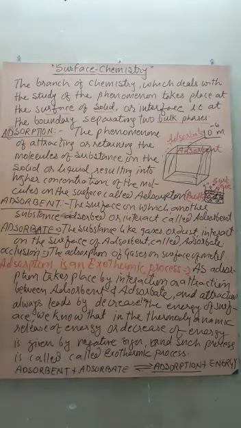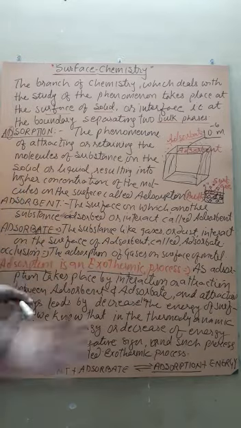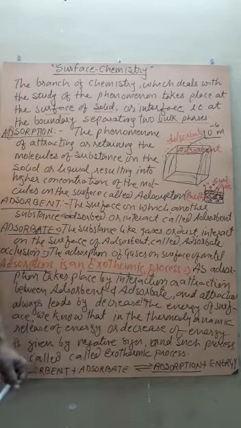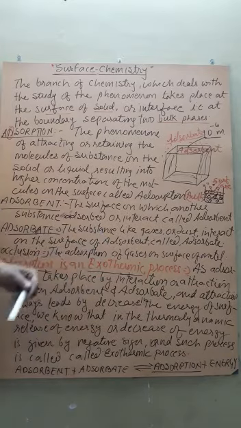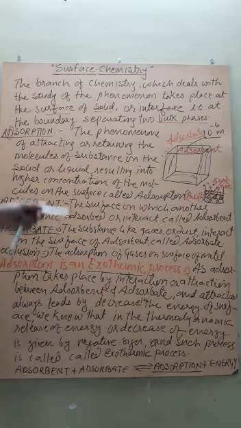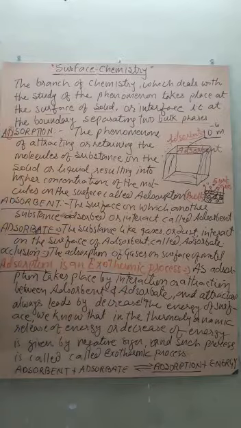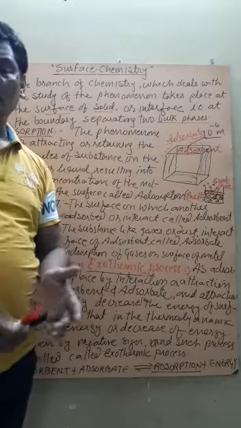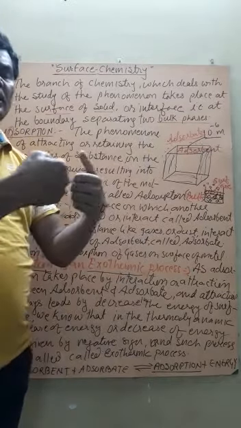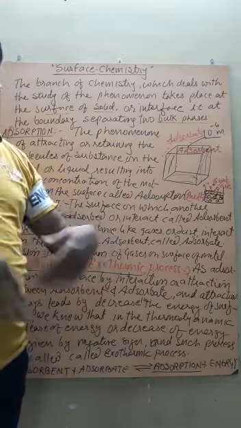Getting it? Student, one very important thing is that adsorption is an exothermic process. Here we are dealing with the chemistry of the process, not in a simple way. It is exothermic in nature. Now why exothermic? It is because whenever two substances interact or attract each other, the attraction always leads to a decrease in energy.